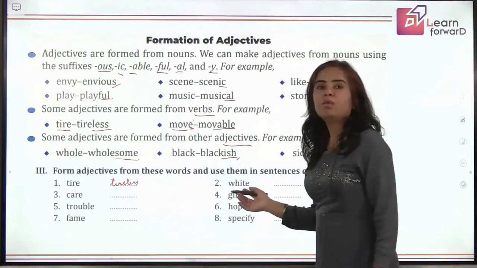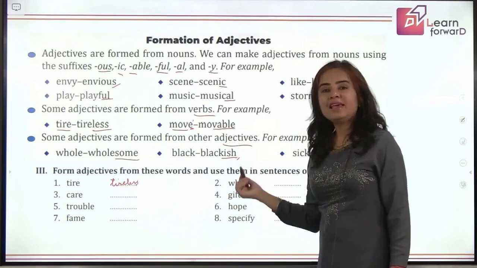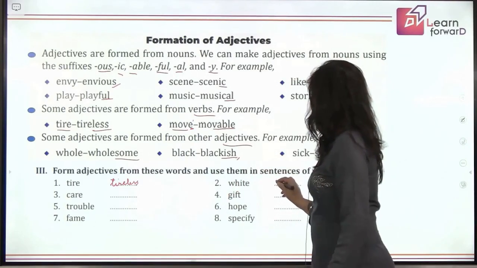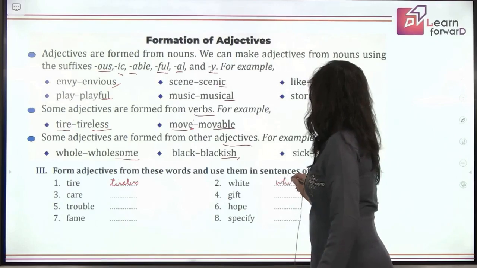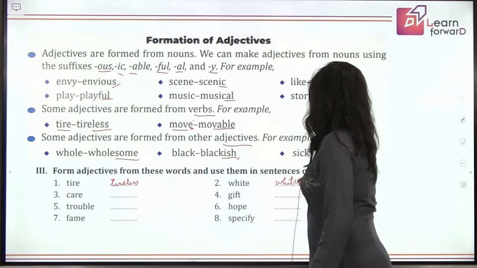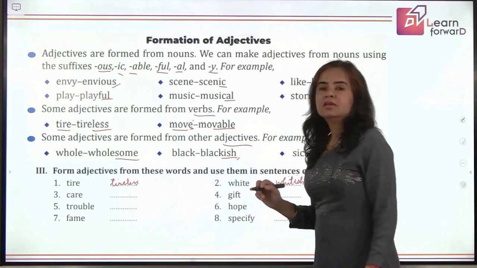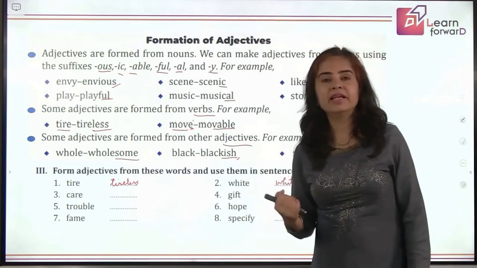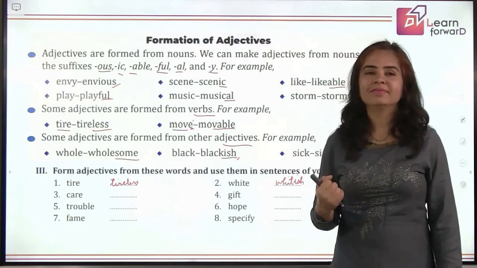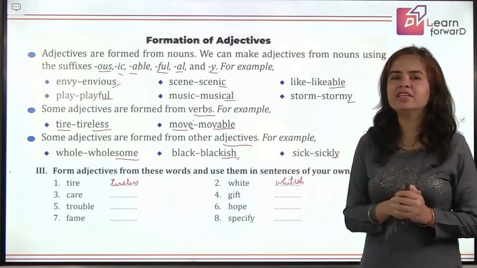Next, white. Yes, white is whitish, just like black, blackish. You can say whitish, right? So you make a sentence of it. Yes, you can say she has a whitish complexion.